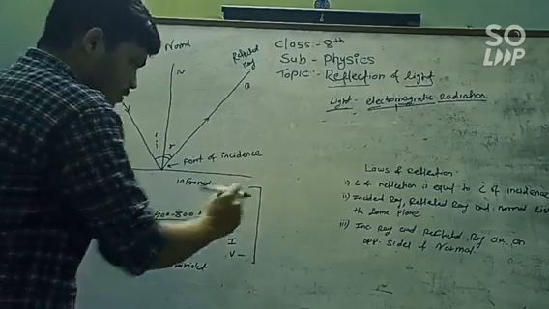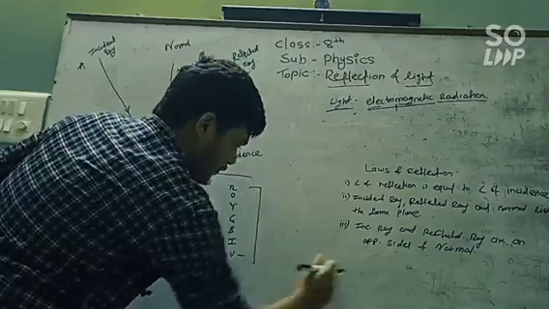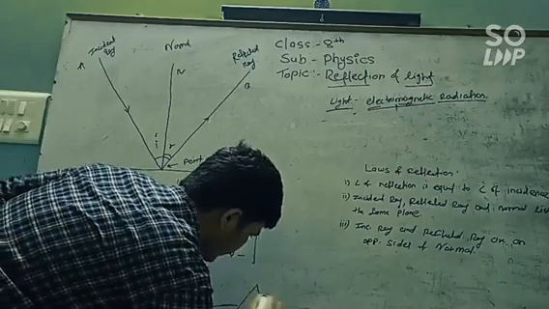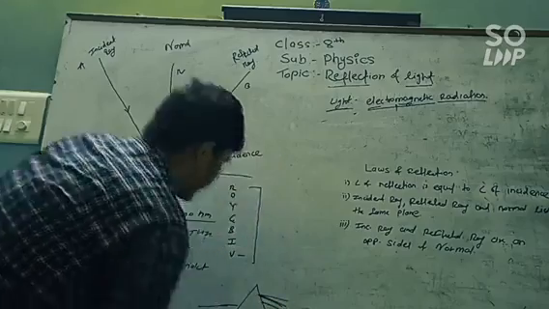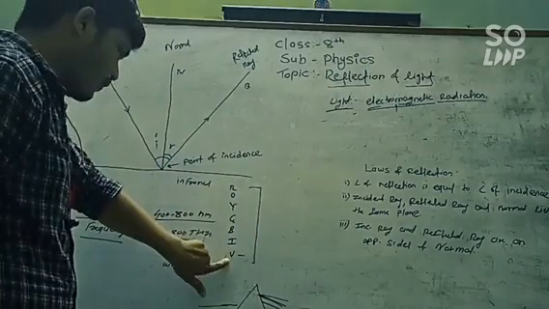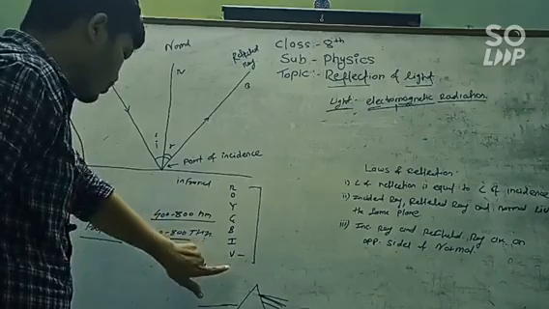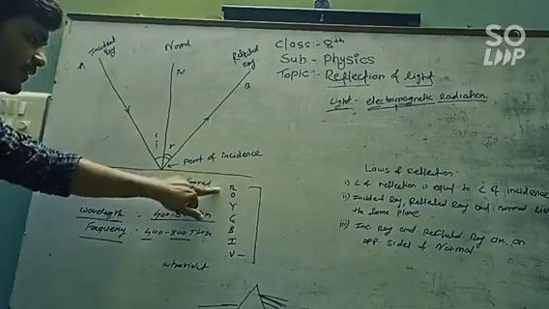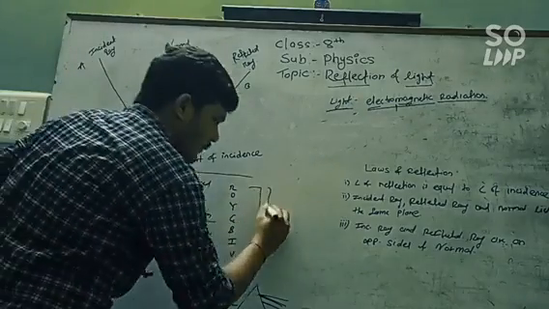Now, as we know, when we pass a beam of light through a prism, then we get 7 different colors, from violet to red. Now, what is the wavelength of violet? The wavelength of violet is 400 nanometers and the wavelength of red light is 800 nanometers. So, this is the visible spectrum of light.